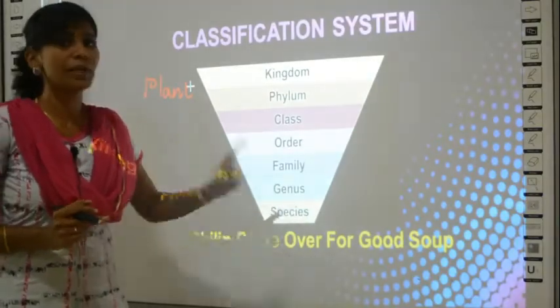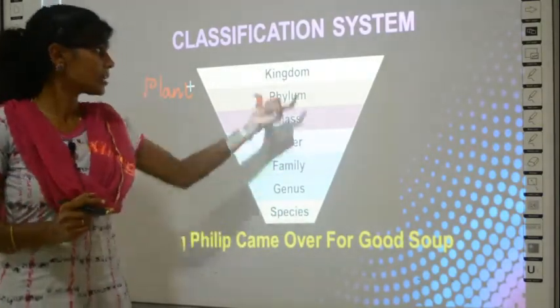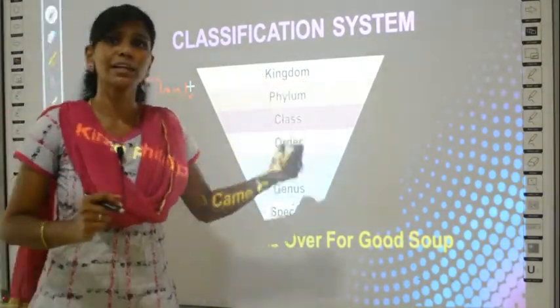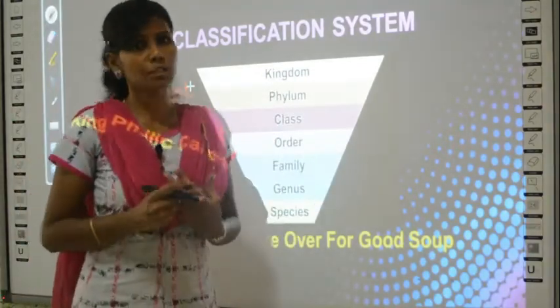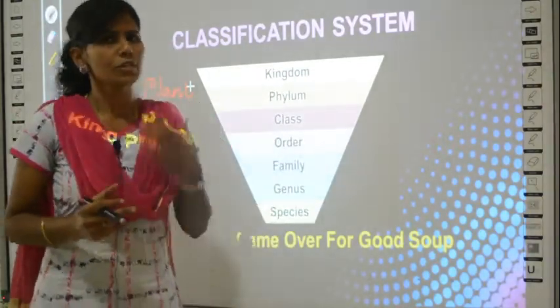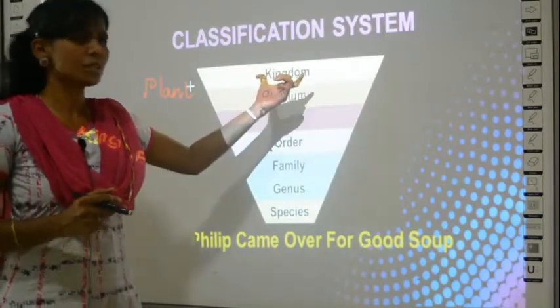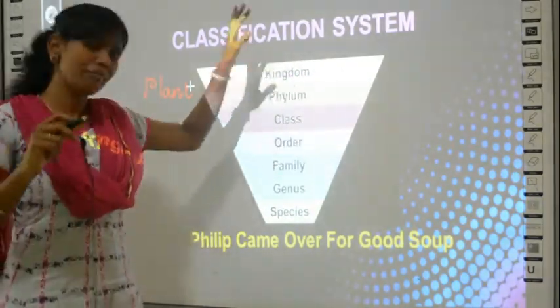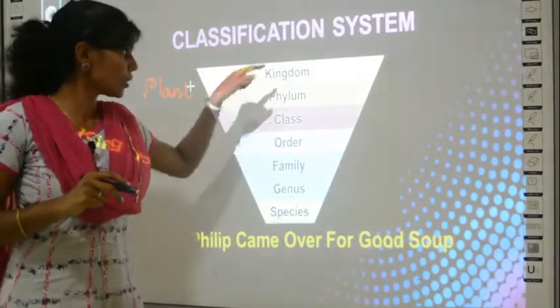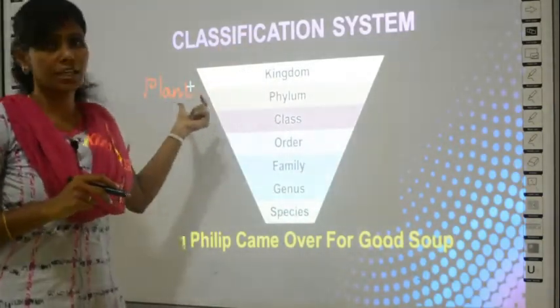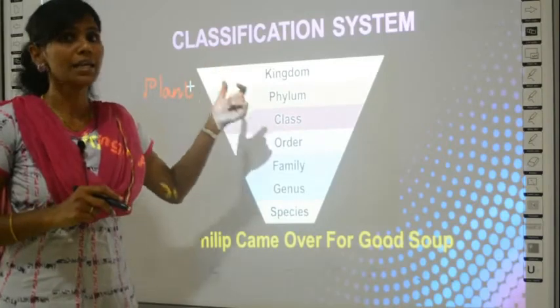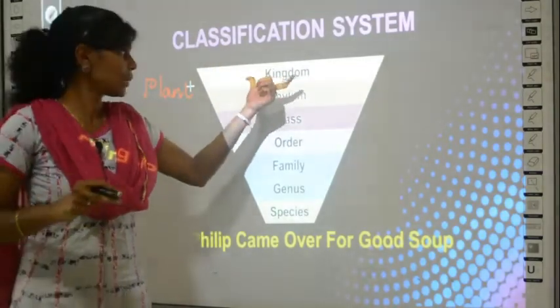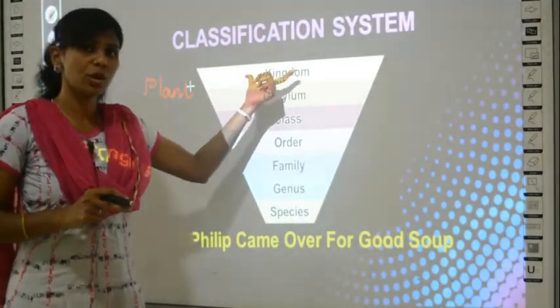So this will have only one species, whereas the kingdom called plant will include whatever plant is present in this universe. So what can you understand? This is a very broad range of classification. Everything of course includes plants because it is under the kingdom Plantae or the kingdom plant. But however, all the plants will come under the group called kingdom.